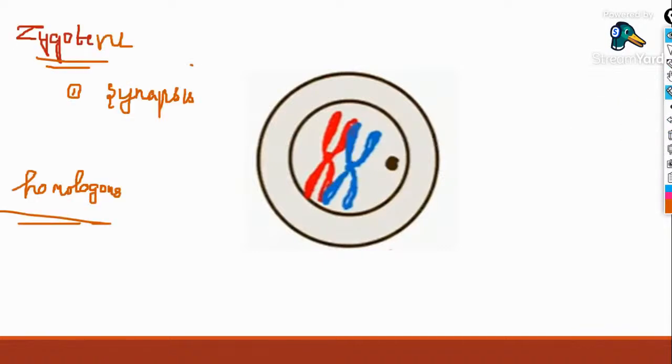That is what is said as synapsis occurring. Synapsis of non-sister chromatids, that is, they overlap or start pairing, accompanied by the formation of the synaptonemal complex. So this overlapping is done with the help of a complex structure called the synaptonemal complex.